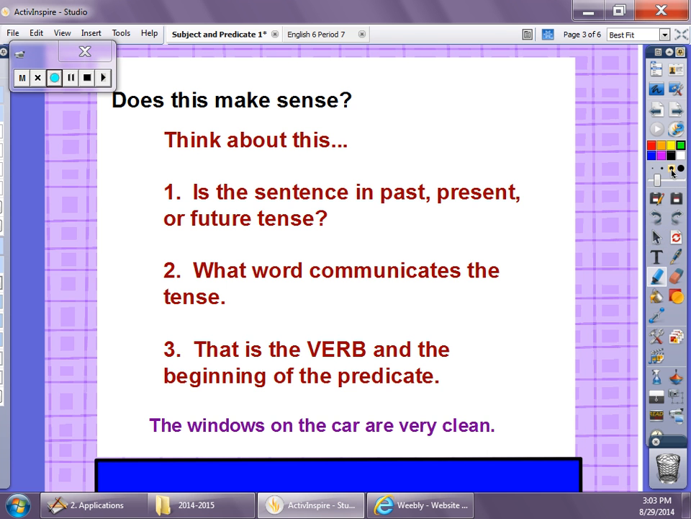Okay, I hope that you said that it is present tense. And what word communicates that? Hopefully are. Okay, now that's where the predicate will begin. It's the main verb. So you could draw a vertical line here that separates the subject from the predicate. So we would have the subject, the windows on the car, and the predicate are very clean. Identifying the verb is very important with this.